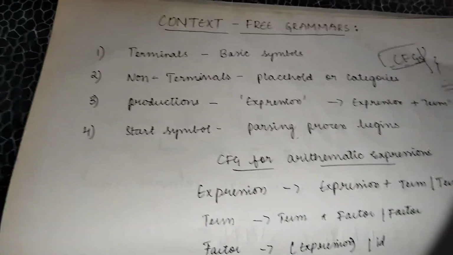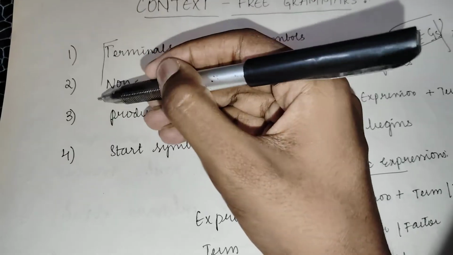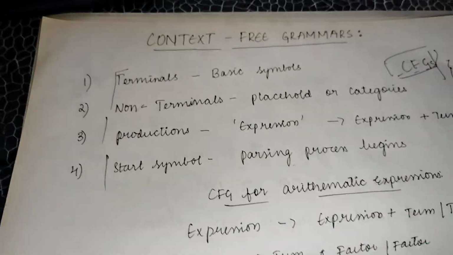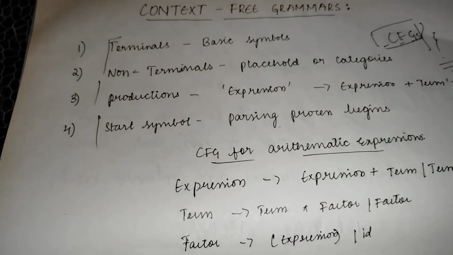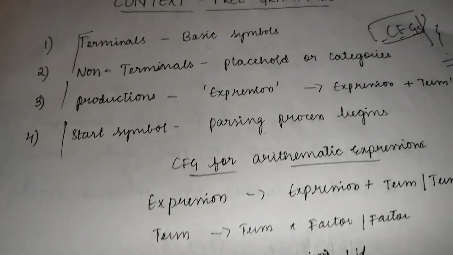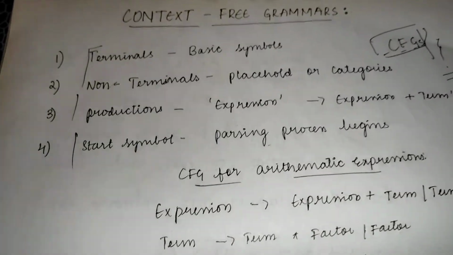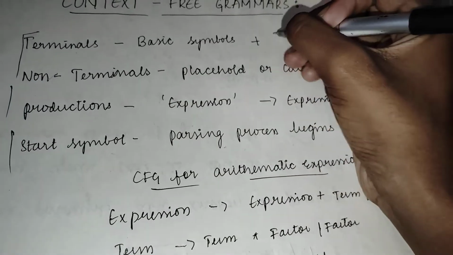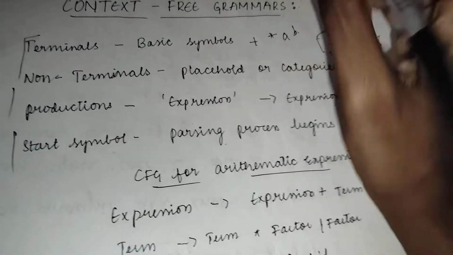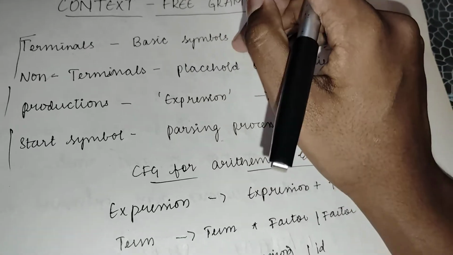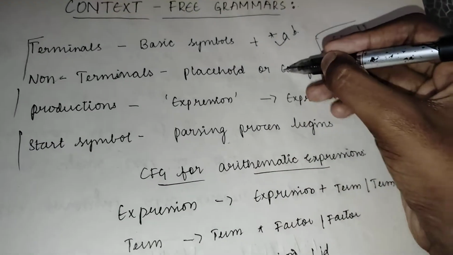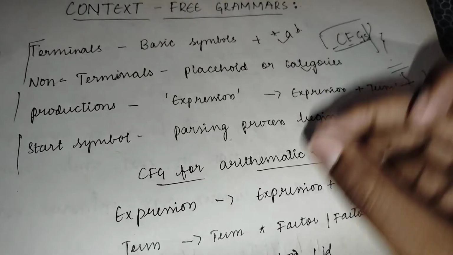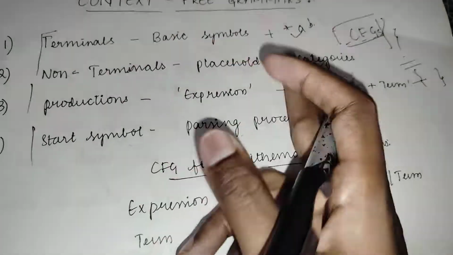Now, there are four components, as you can see. The first one is terminals, non-terminals, productions, and start symbol. Terminals are basically the basic symbols or words in our language. Let's say the plus, the multiplication, A, B, etc. All of this is called terminals. What are non-terminals? These are like placeholders or categories, such as expression, term, that can be expanded into a combination of terminals or non-terminals.